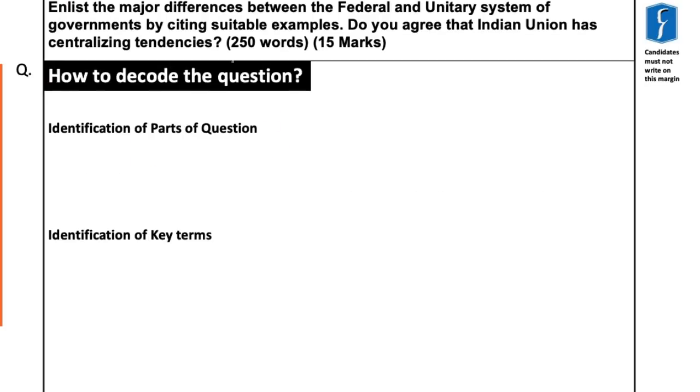So let us now understand the decoding of the question. If you read the question along, it starts by saying enlist the major differences between the federal and unitary system of governments by citing suitable examples. So part 1 of the question is about enlisting, but you also have to enlist by giving suitable examples.